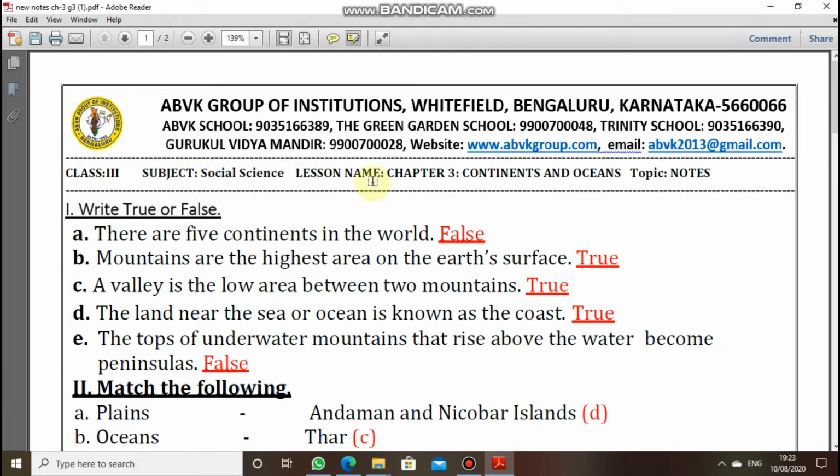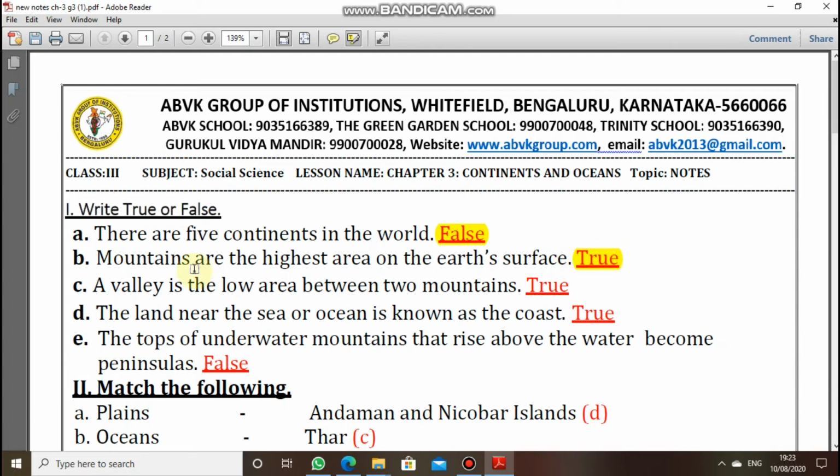Class 3, subject is social science, lesson name is chapter 3, continent and ocean, topic is notes. First one is write true or false. First question is there are 5 continents in the world. So it is false.